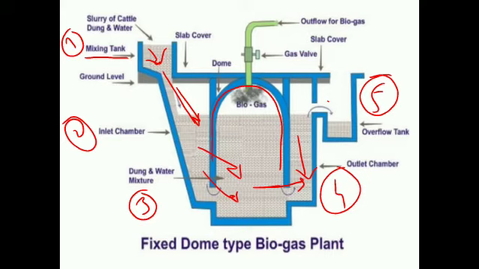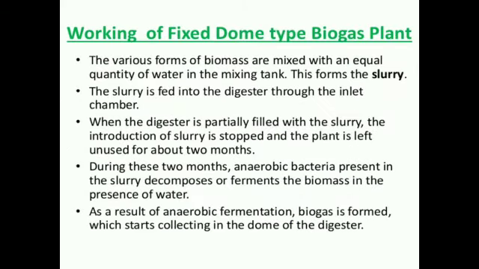Next we discuss how the working of the biogas plant takes place. First, the various forms of biomass are mixed with an equal quantity of water in the mixing tank.